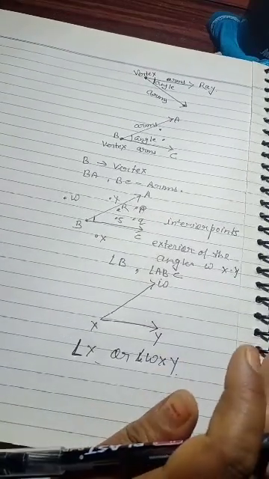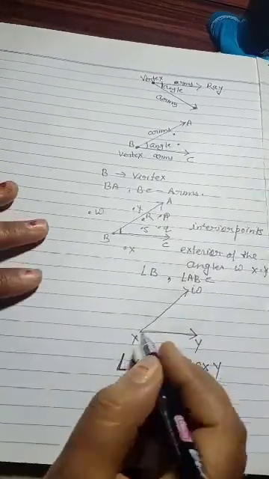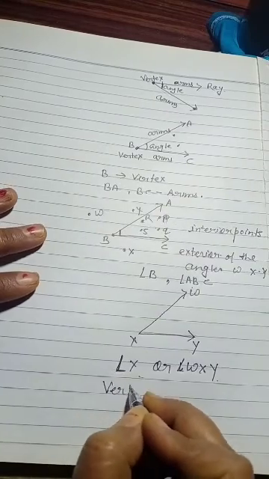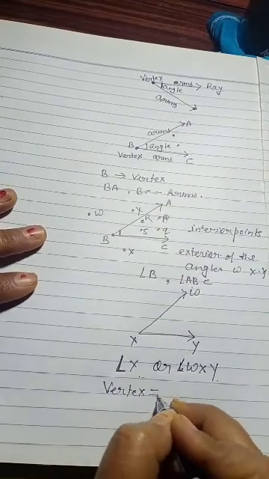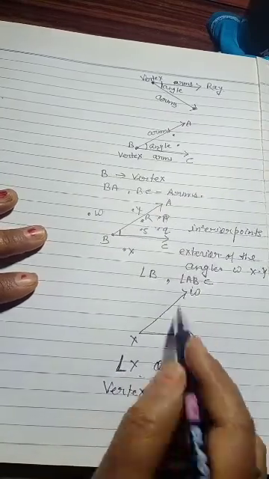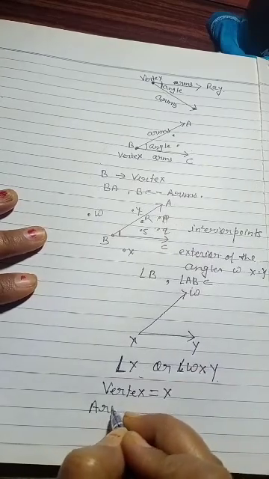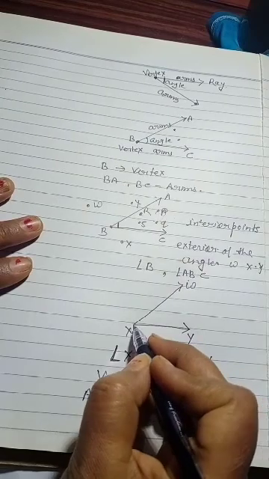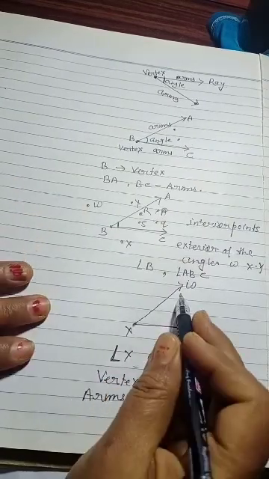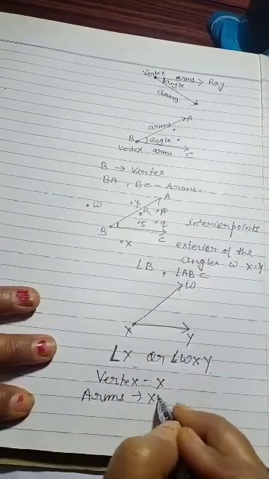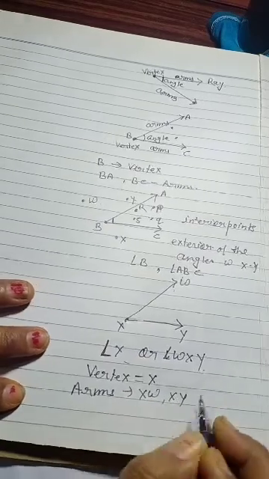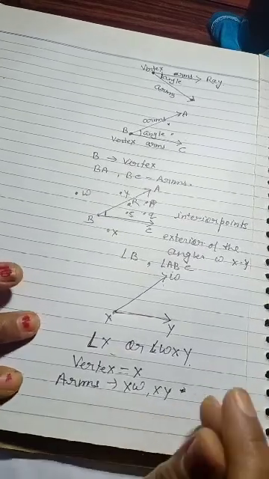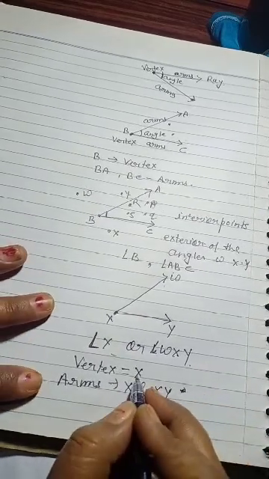Maybe everybody of you has understood this. The vertex will be X, and the arms, as I just explained, we start from this point and write XW and XY as arms. Two arms, vertex as X.